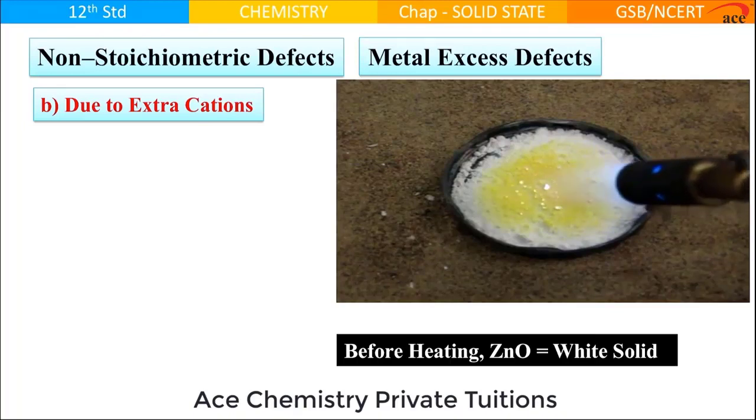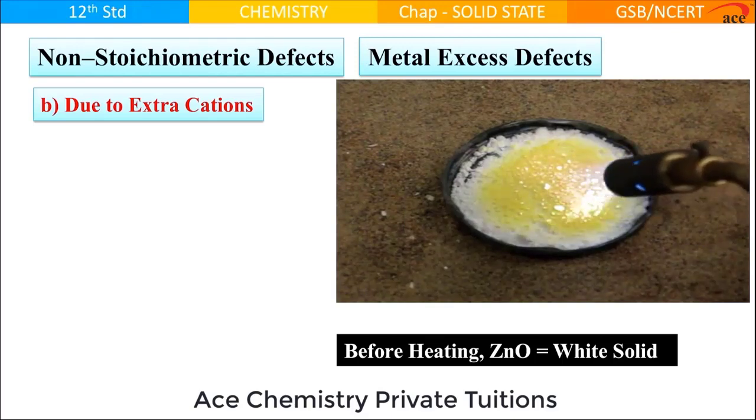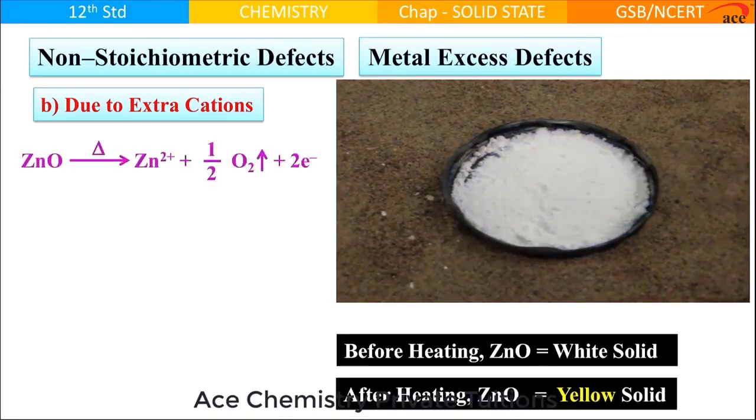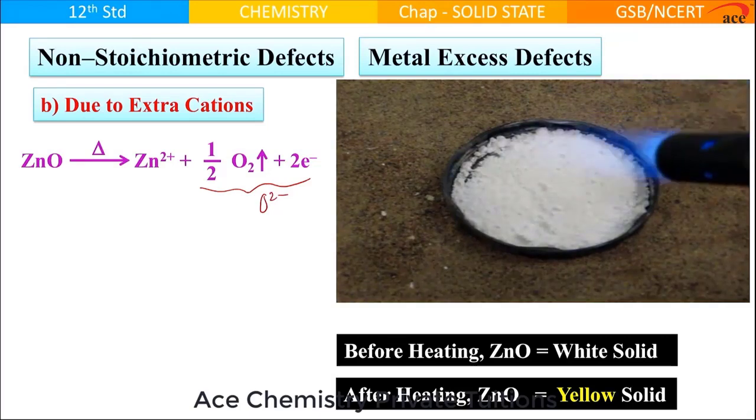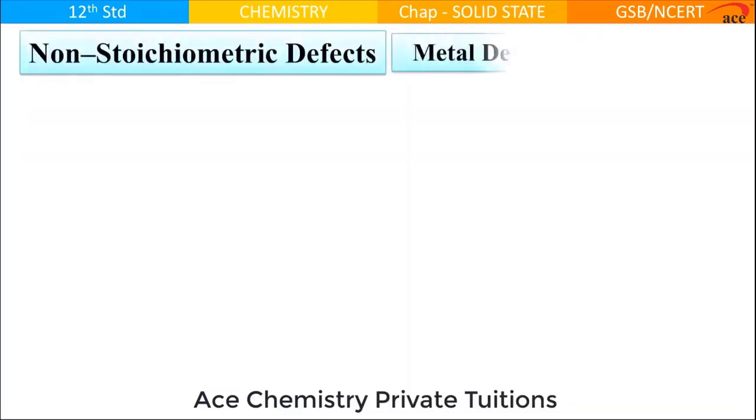That zinc oxide, which is a white colored solid, now will have a yellow color tinge, and you all know why this is yellow colored, because of that extra electron left, as oxide ions are decomposed into oxygen, leaving behind electrons. So now you understood, after heating it has become a yellow colored solid, and the reason is the oxide ion has got decomposed as oxygen and the electrons have been left behind. We go to the next category,